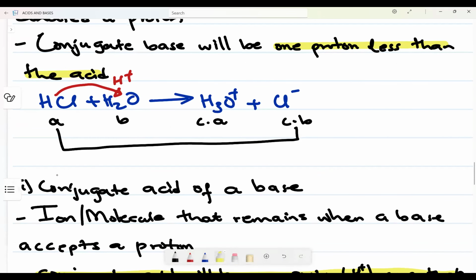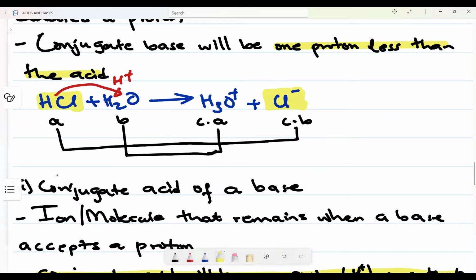Similarly, if I can come here now that we know this will be a base, when it accepts a proton, it will do what? It will form a what? A conjugate acid. Can you see this one? It is an acid, therefore an acid donates, right? It means its conjugate will have one hydrogen or proton less.